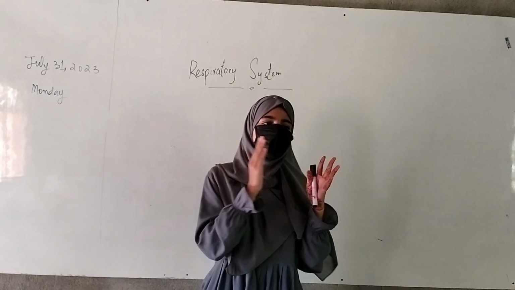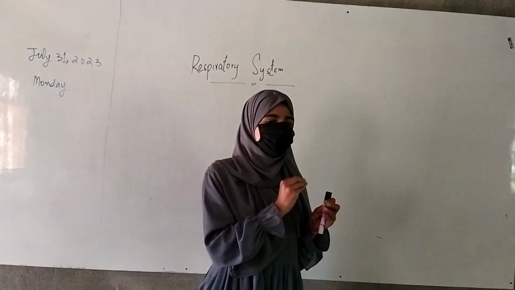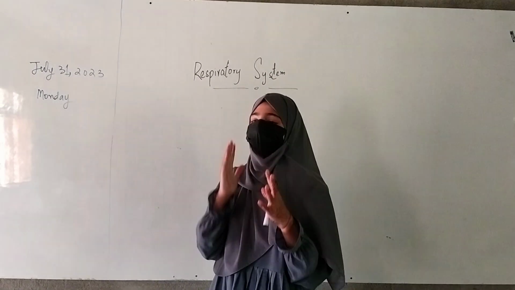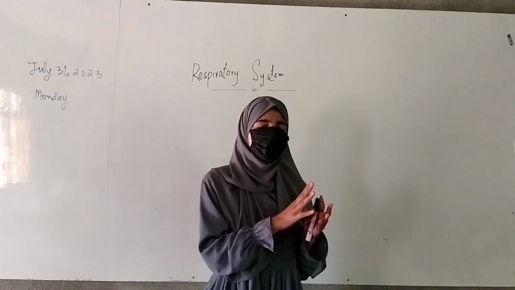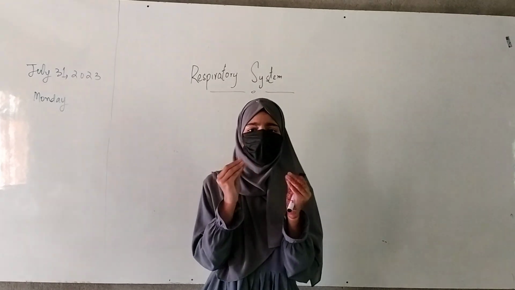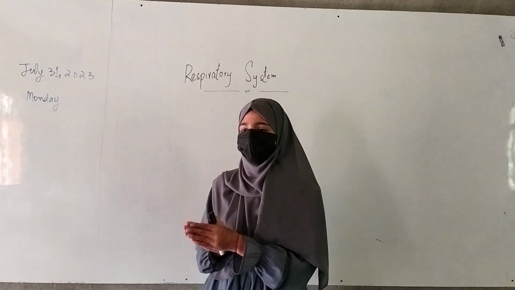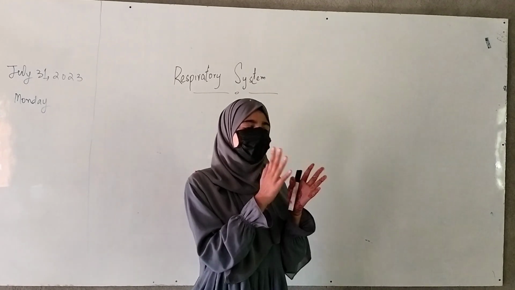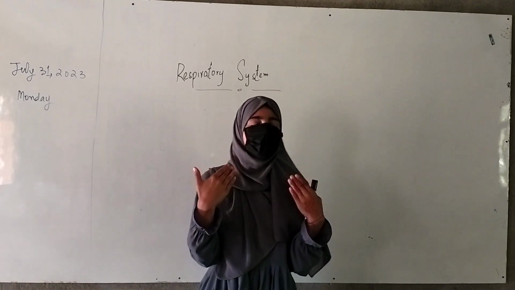The air we inhale is oxygen-rich, but it also contains many dust particles. These hair-like structures remove the dust particles and stop them from entering our body.